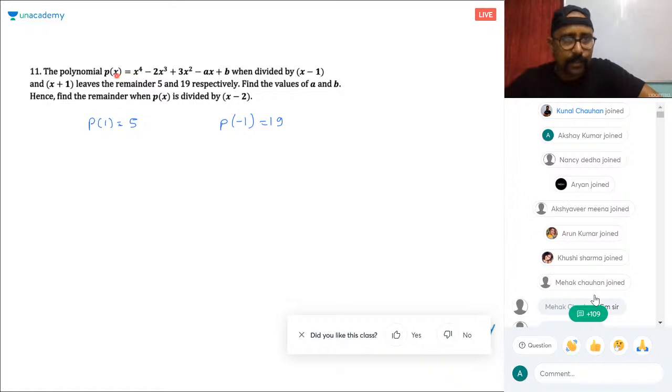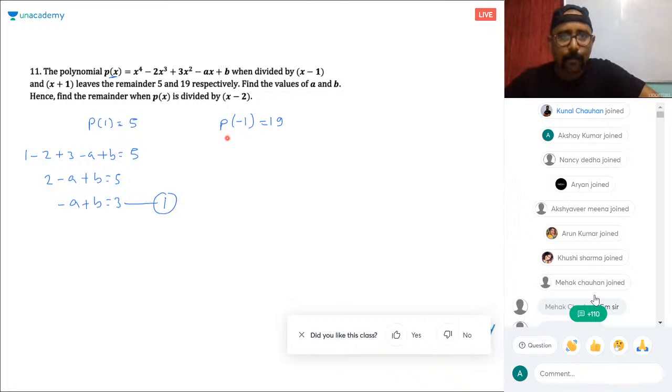Putting 1 in this polynomial p(x), you get 1 minus 2 plus 3 minus a plus b is equal to 5. So this is 4 minus 2 is 2, minus a plus b is 5. So finally you get the first equation: minus a plus b is equal to 3.